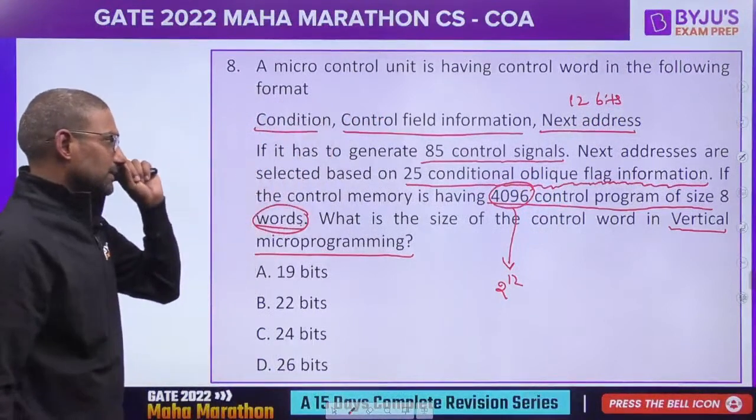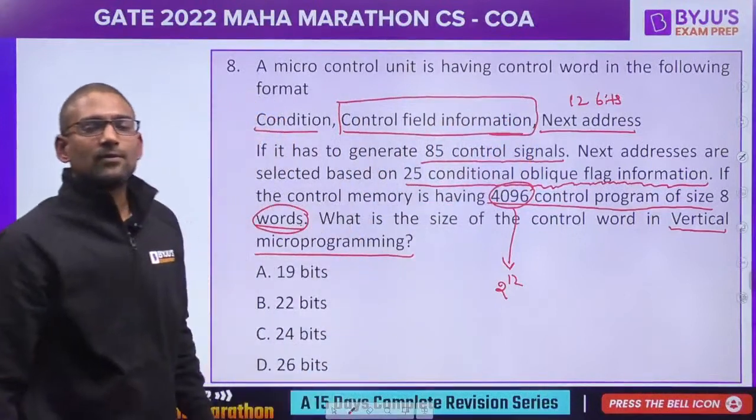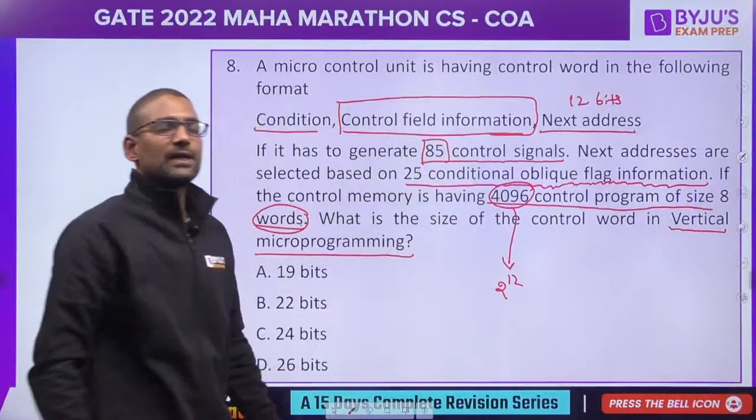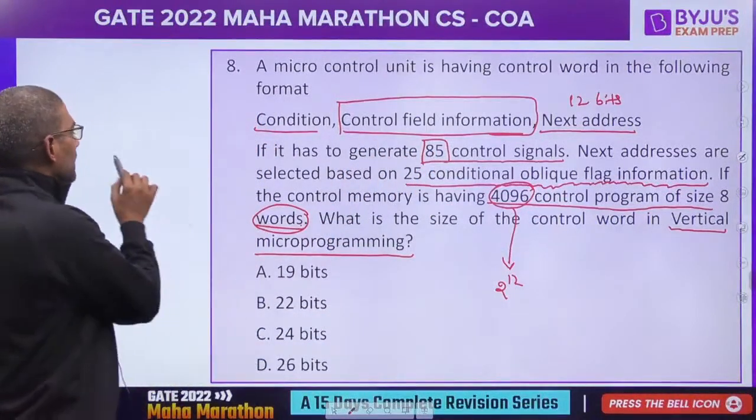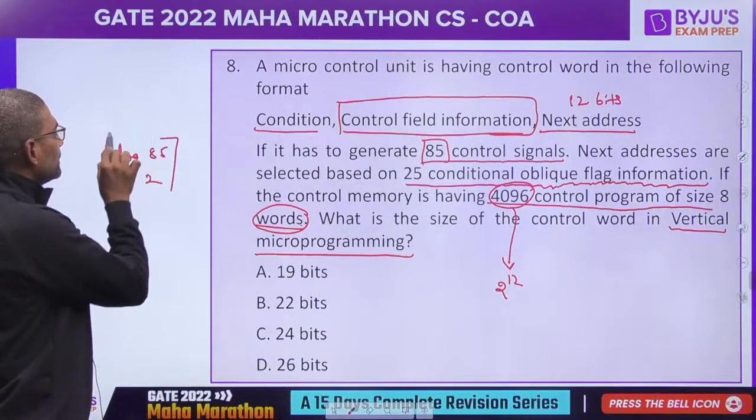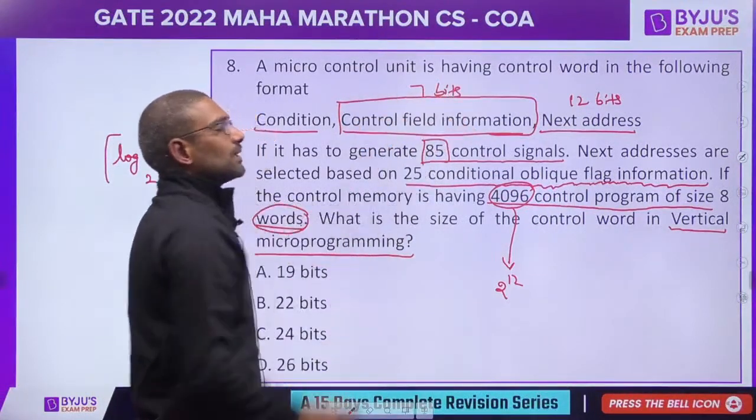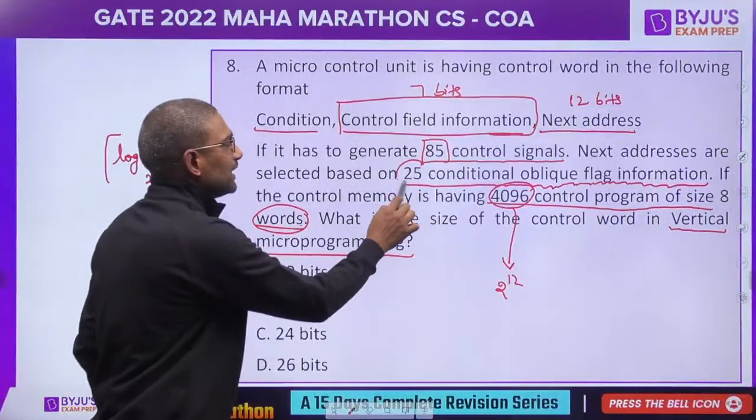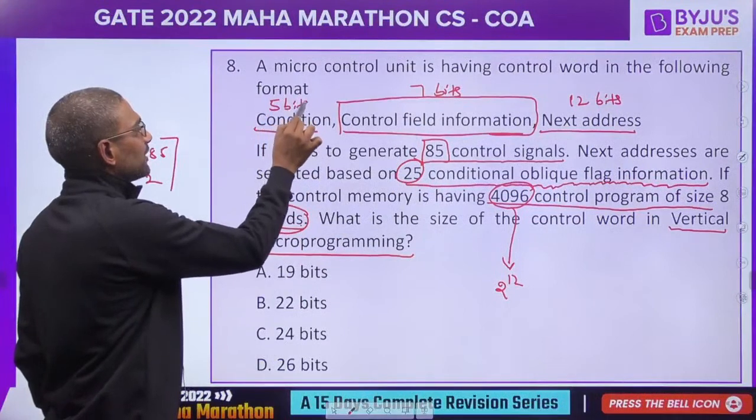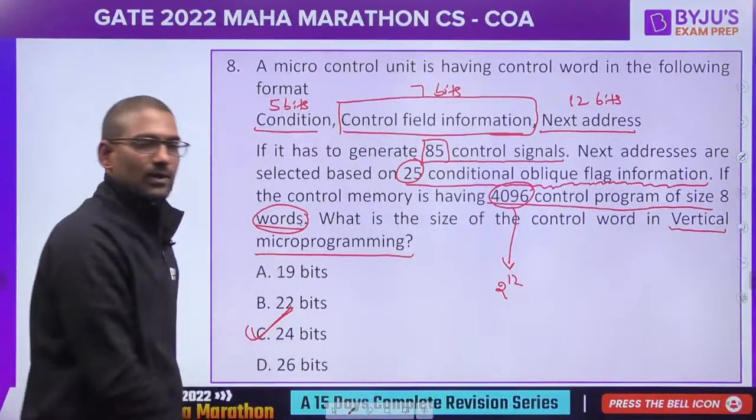Control field information: which control signal to generate? Just now we have discussed, as you have 85 control signals, you just apply log to it with the ceil value. So you will get 7 bits. And then for the condition we have 25 flag information. So again log 25, that is going to be 5 bits. So summation of all: 5 plus 7, 12, plus 12, 24. Very good.